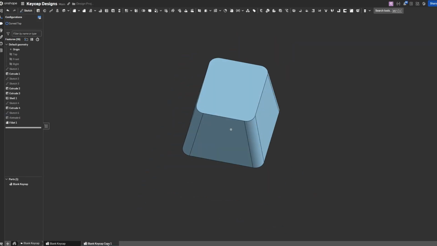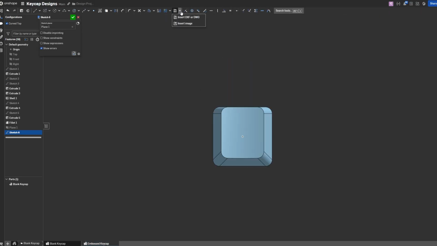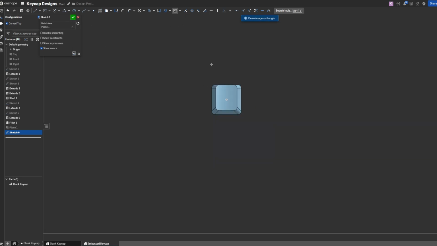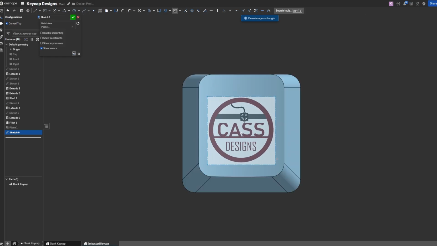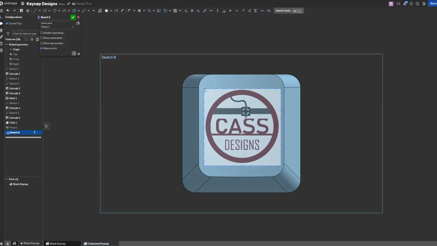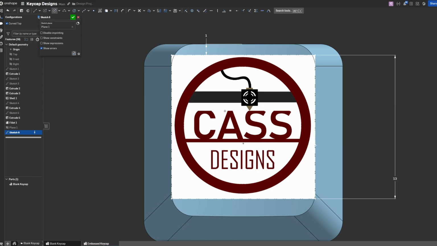Now I'm going to add my logo to the top of the keycap. To do this, I have to import the image into the document or anywhere in Onshape. Then, while in a sketch, I use the Insert Image tool, find it, and then select it. I can define how large I want it by dimensioning a rectangle that represents the bounds of the image. Once the image is in, I can simply trace it using the sketch tools such as lines, circles, splines, and even text.